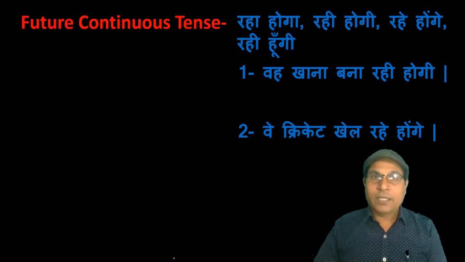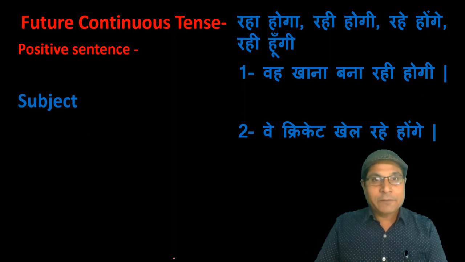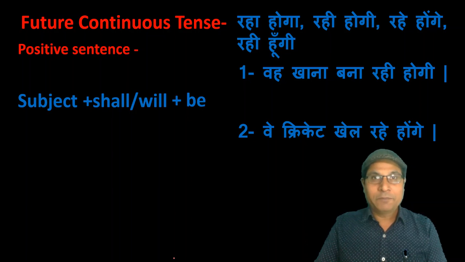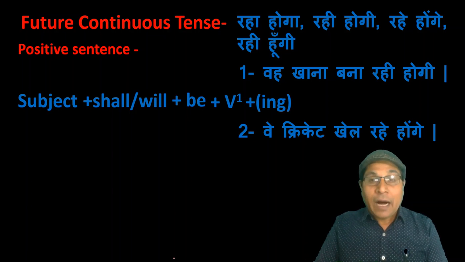We make future continuous tense with subject, then shall or will as a helping verb. If the subject is other than I and we, then we use will as a helping verb. Otherwise, we have to use shall, and be, and then add ing with the first form of the verb and at last object.